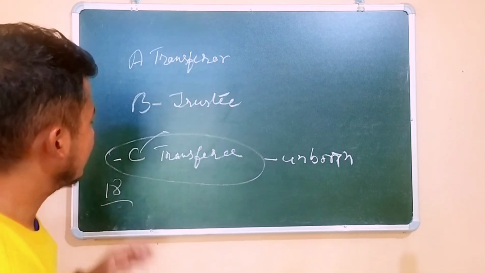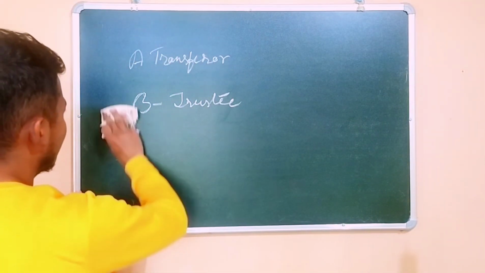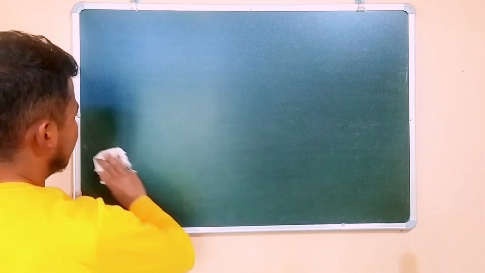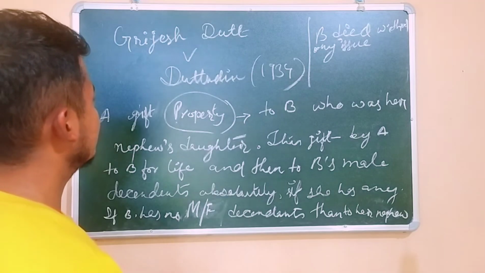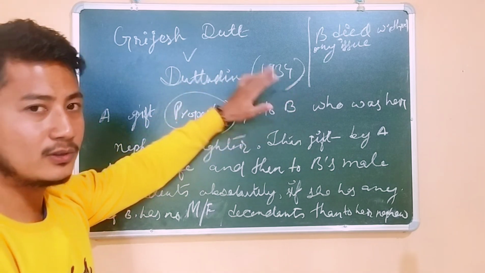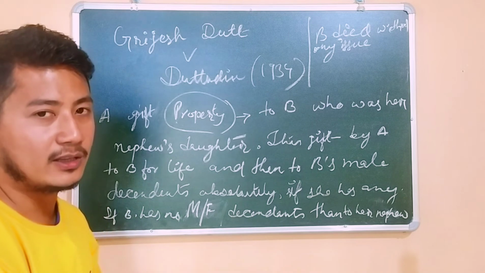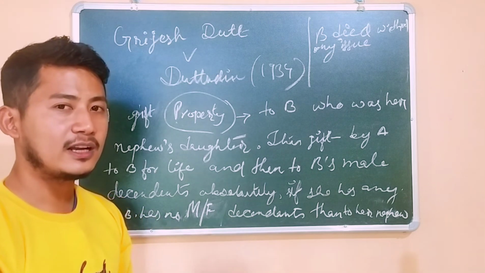Alright, so now let's look at the case laws. With the help of case law, it will be very easy for us to understand this concept more. So guys, the case Girjesh Dutt versus Data Din, 1934, actually explains the entire condition, possibilities, everything, and answers all the questions regarding section 13.